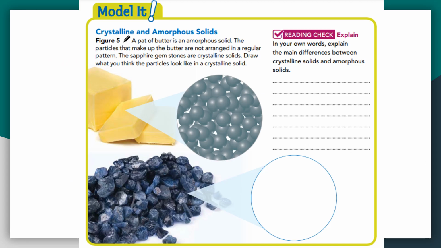All right, so crystalline and amorphous solids. A pat of butter is an amorphous solid. The particles that make up the butter are not arranged in a regular pattern. The sapphire gemstones are crystalline solids. Draw what you think the particles look like in a crystalline solid.